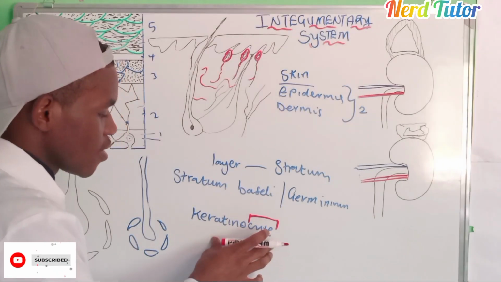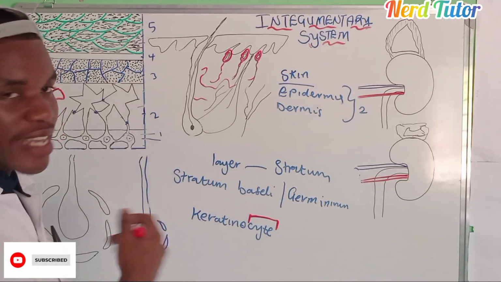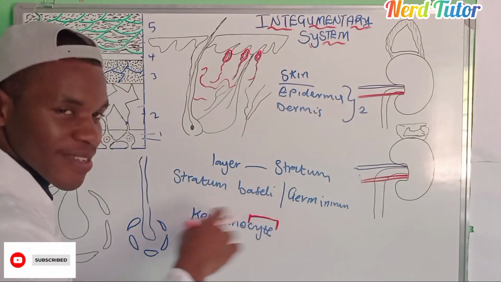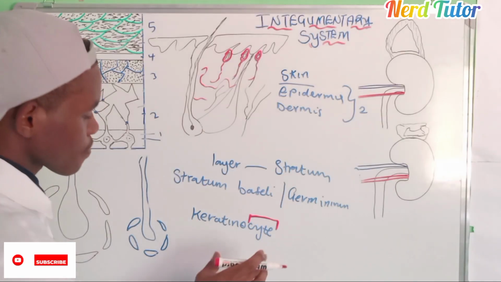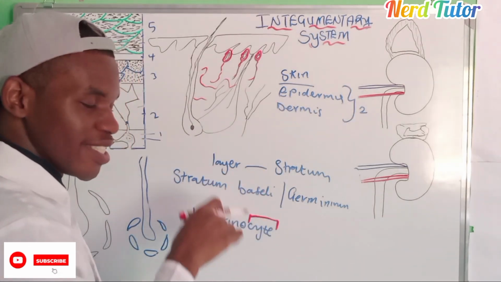Thanks to this, no wonder if you go and bathe, you don't see water going inside, but you see water just slipping off. Because of the keratinocyte, they have proteins in them.